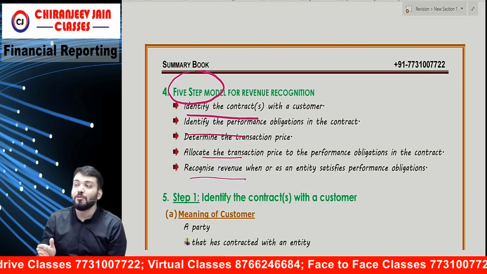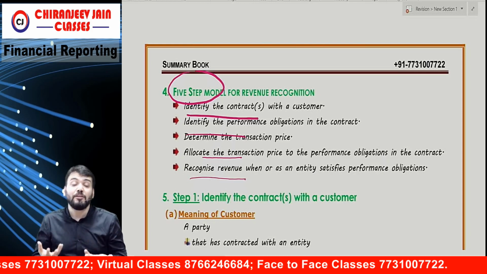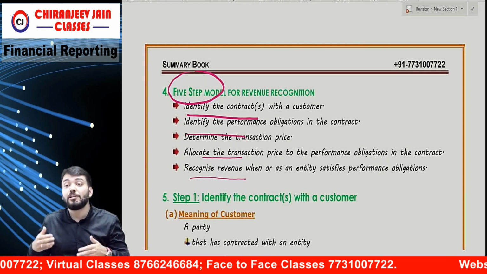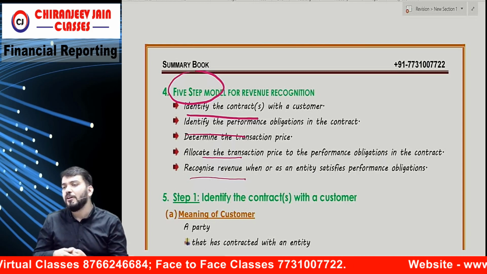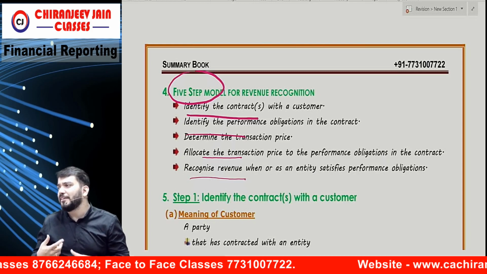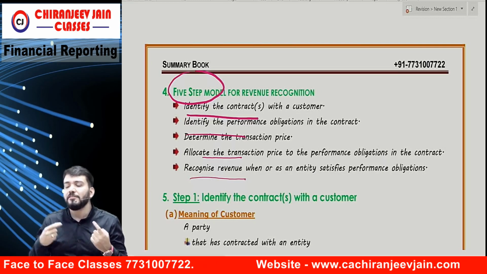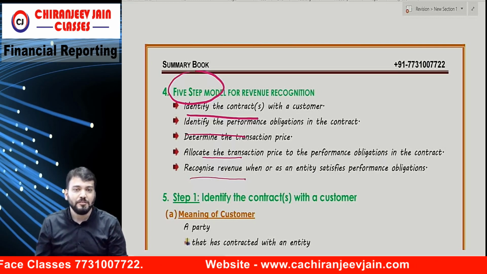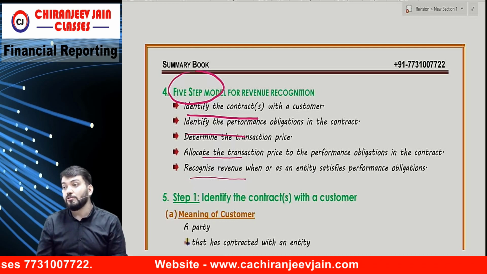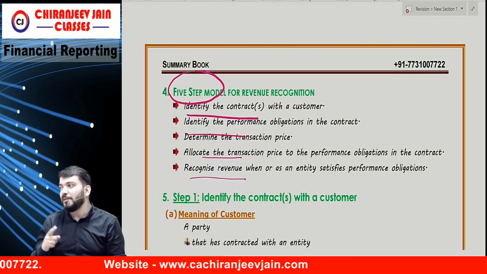Understood? Then allocation. Suppose it might happen that in one contract there are multiple performance obligations. For example, we have done one contract that I will teach FR, then I will teach GFRS, then I will conduct a test also. So it means I have three performance obligations.